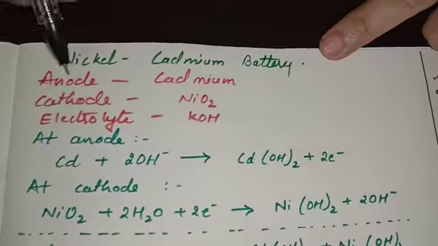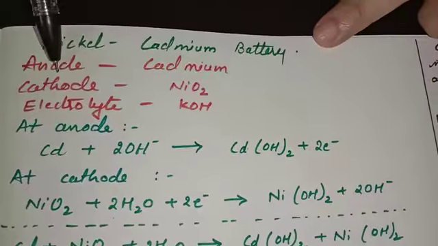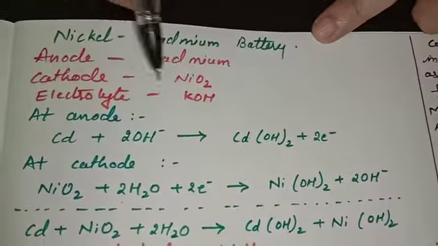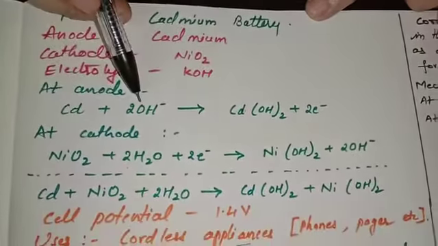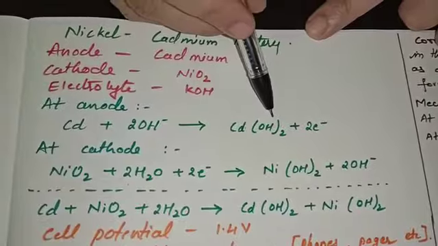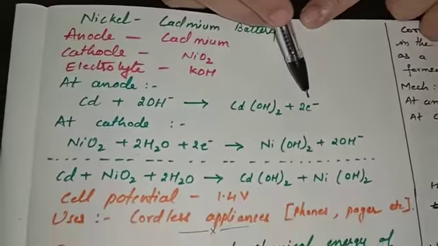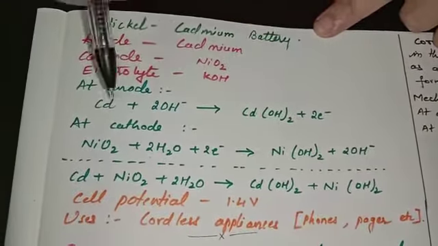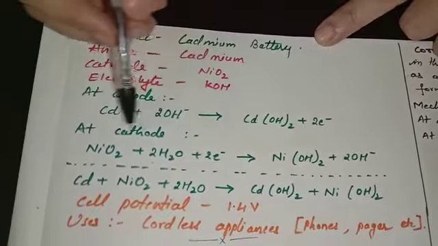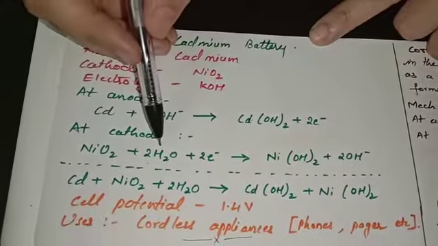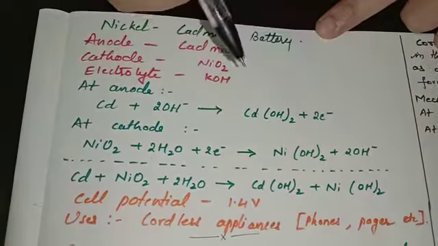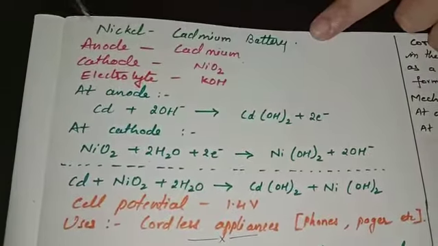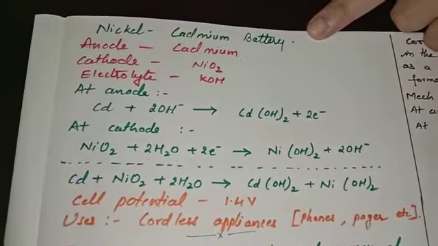So here the anode will be cadmium, cathode will be nickel dioxide, as well as electrolyte will be potassium hydroxide. At anode, cadmium plus hydroxyl ion gets converted into cadmium hydroxide plus 2 electrons are released. At cathode, these 2 electrons are gained by the nickel dioxide as well as water molecule to get converted into nickel hydroxide. In the overall cell reaction, you can see that this hydroxyl ion as well as this hydroxyl ion are going to be cancelled out.